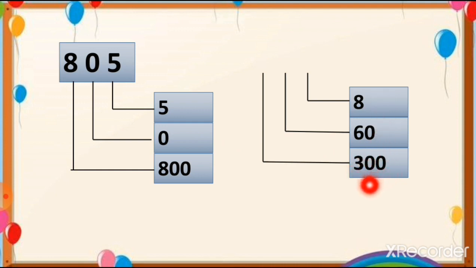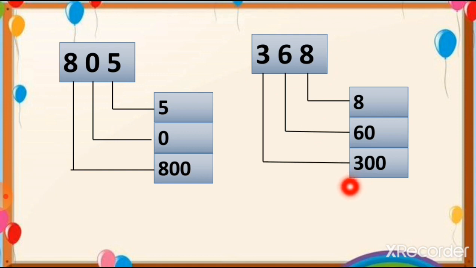300. You can see there are 2 zeros. So we put this 3 at the hundreds place. 60. There is only 1 zero with 6. So we put 6 at the tens place, and this 8 has no 0 with it. So we put this 8 at the ones place. So this number we can form as 368. You can see we just take the first digit of these numbers. Here is 3, 6 and 8. So this way we have to form the numbers.